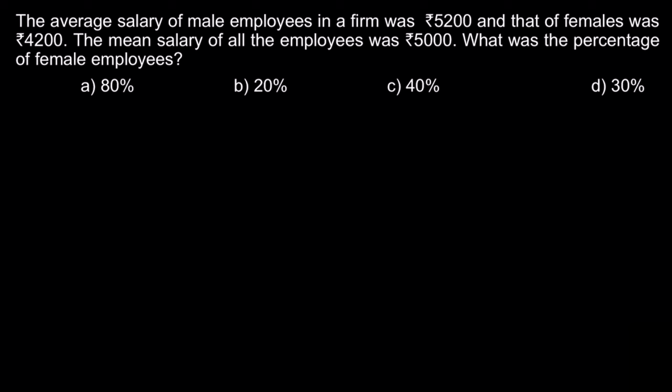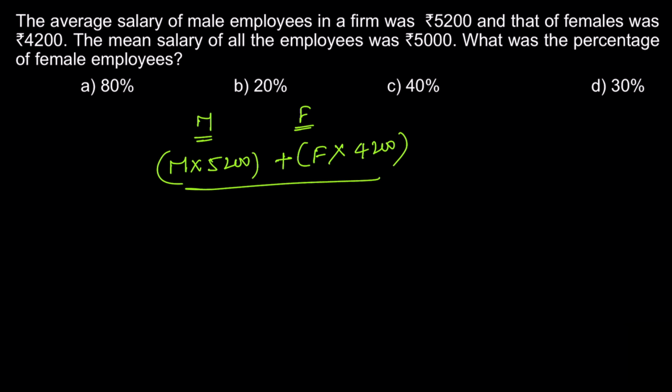Or else, if you wish to solve this problem traditionally, let us just presume the number of male employees be M and the number of female employees be F. What is the total salary of all the male employees? It is the number of male employees multiplied by its average, 5200. Plus, what is the total salary of female employees? It is the number of female employees F multiplied by the average salary of female employees, 4200, divided by, so this numerator will give us the total salary of all the employees, divided by the total number of employees. Total number of employees will be M plus F, which is equal to the combined average 5000.